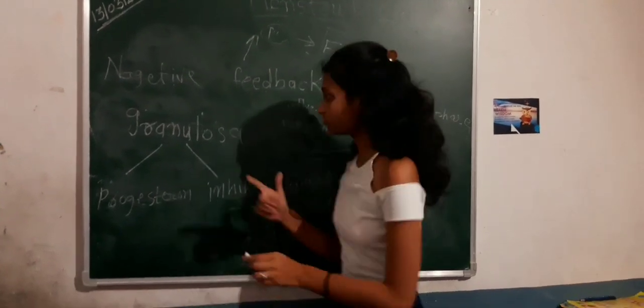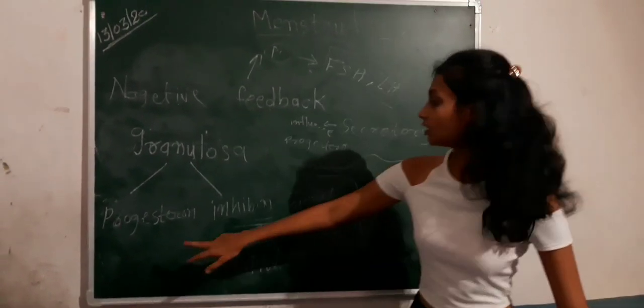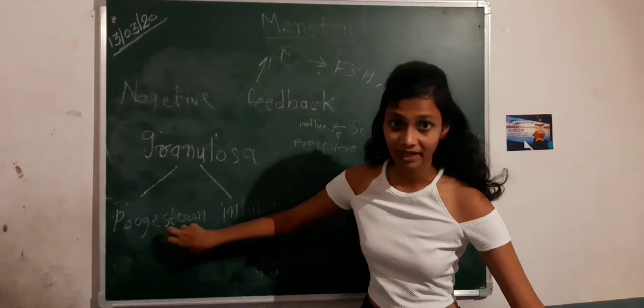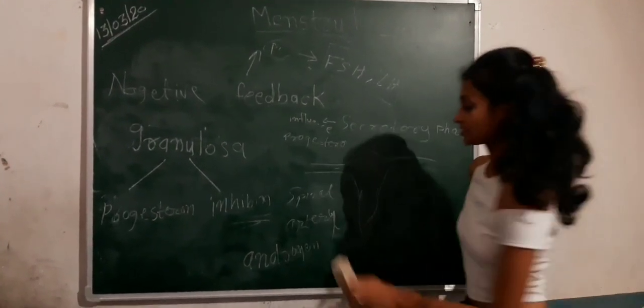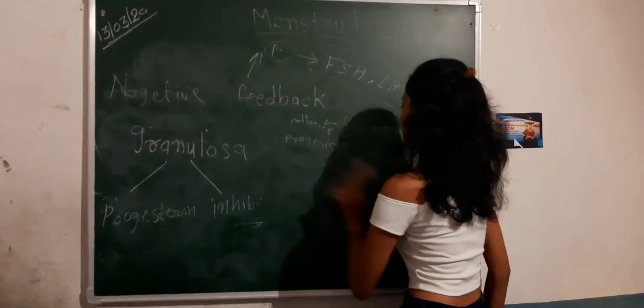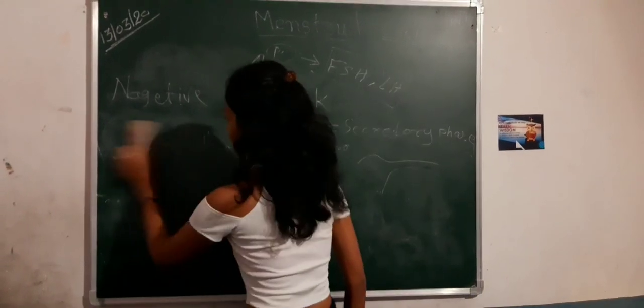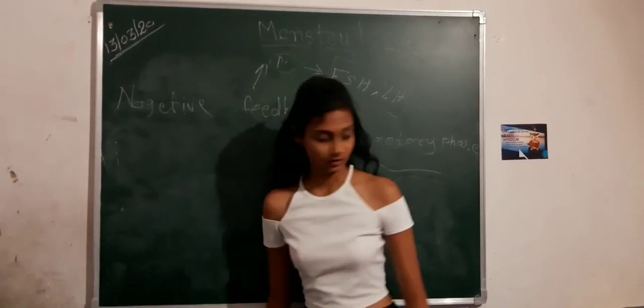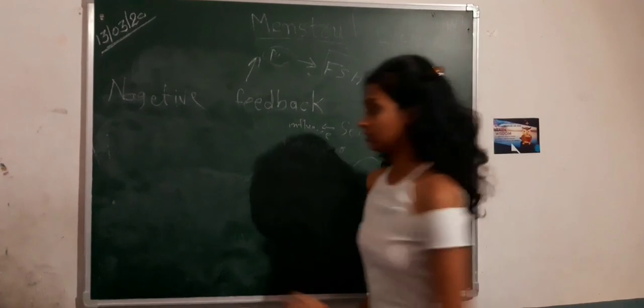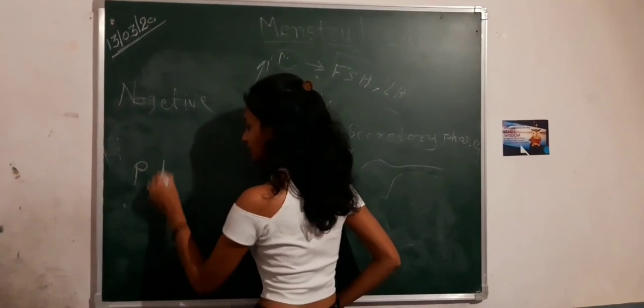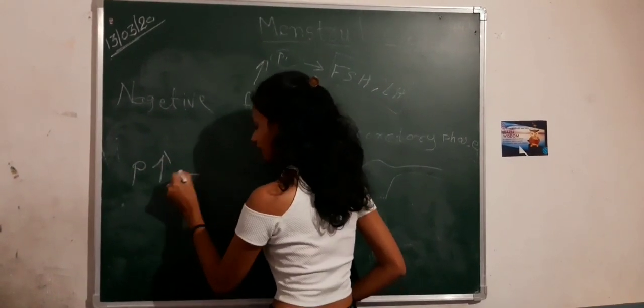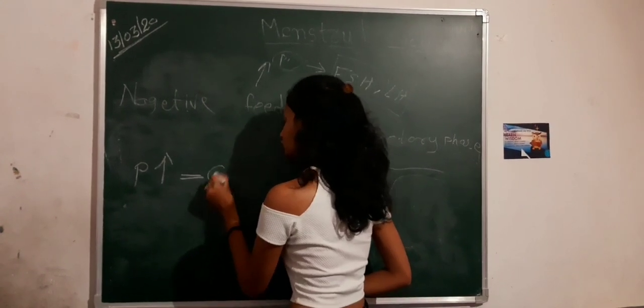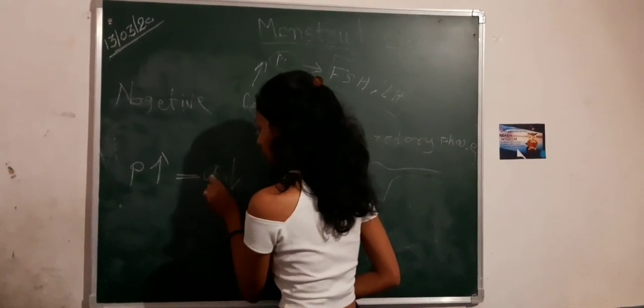Now this is the first time when progesterone becomes the dominant one. Now when we see that progesterone increases, and at the same time androgen decreases.